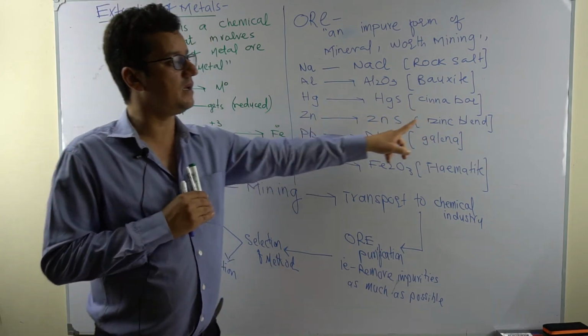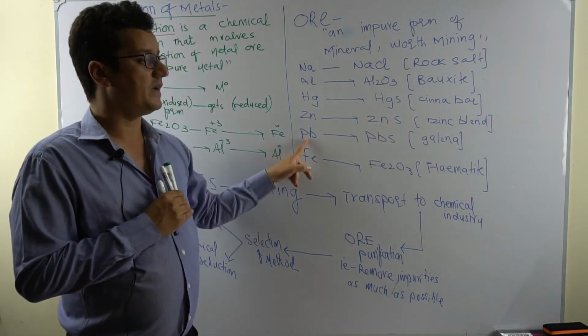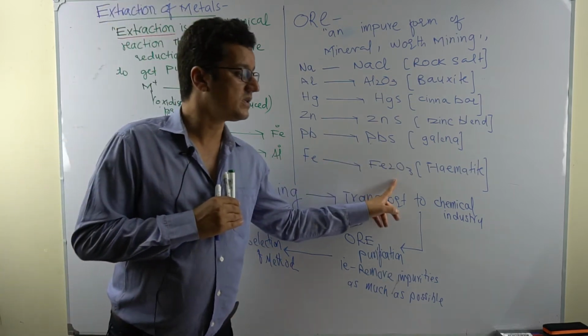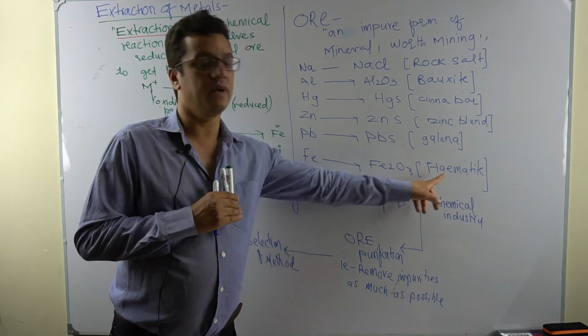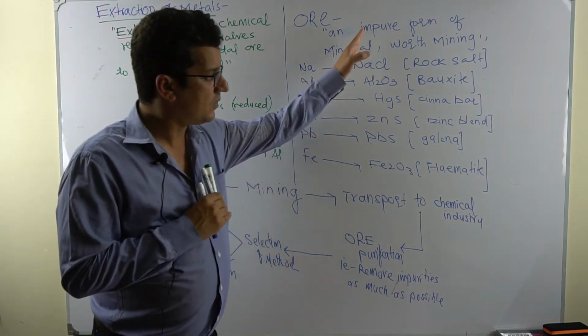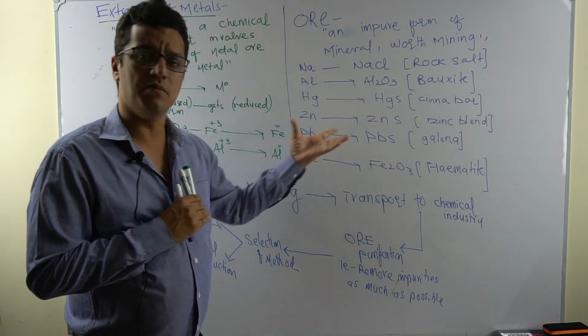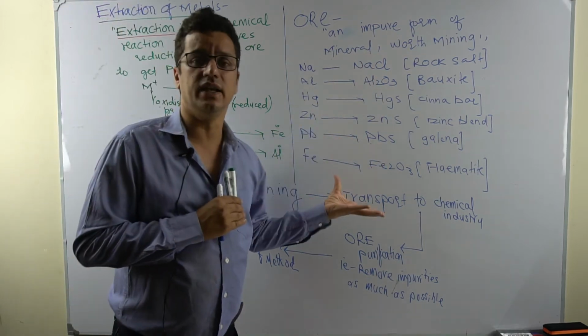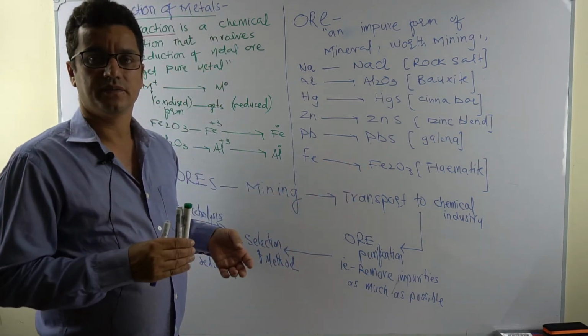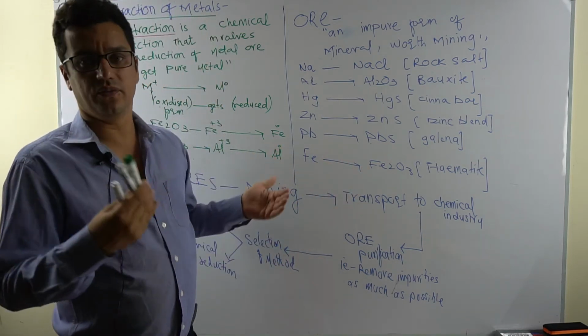For zinc, it is zinc blende, ZnS. For lead it is galena. For iron it is iron oxide, Fe2O3, hematite, with plenty of impurities, especially sand. So these are impure forms of the metals. They are in compound form, the way they exist in nature. Iron does not exist as a pure metal that you can go and mine and use.